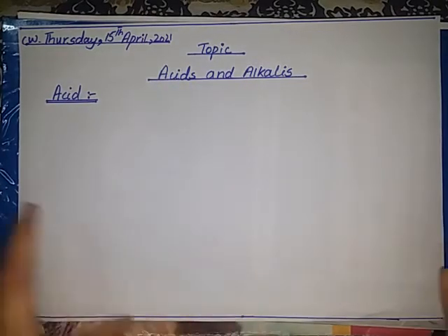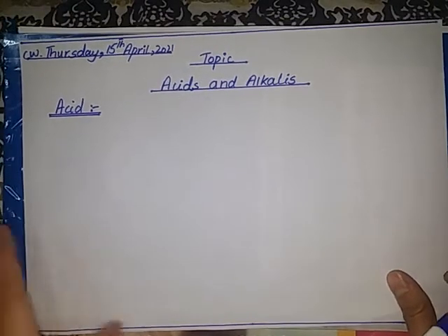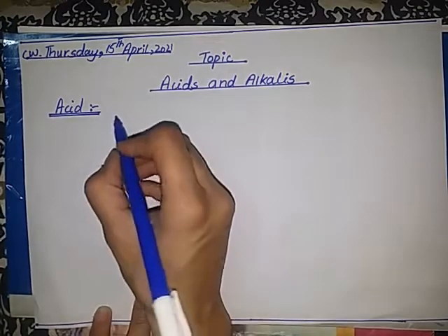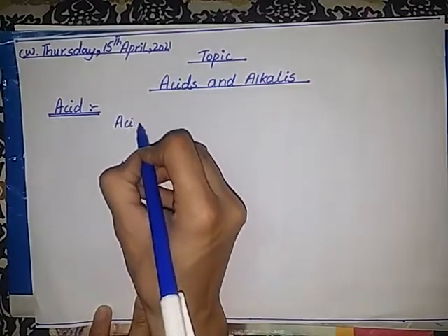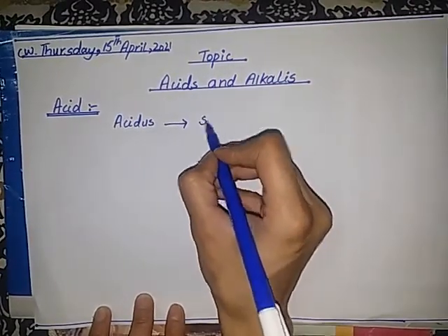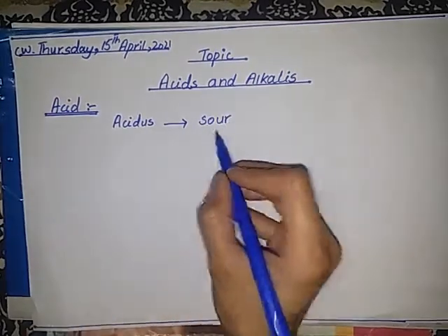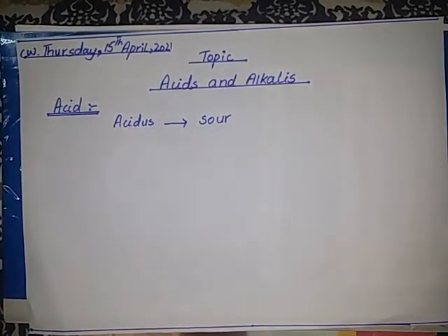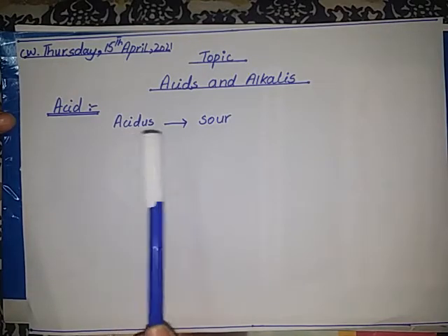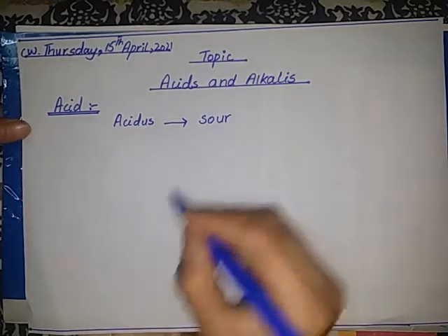So what is acid? Students, the word acid comes from the Latin word acidus, which means sour. Sour means khatta. So the word acid is derived from a Latin word, acidus, and its meaning is sour.